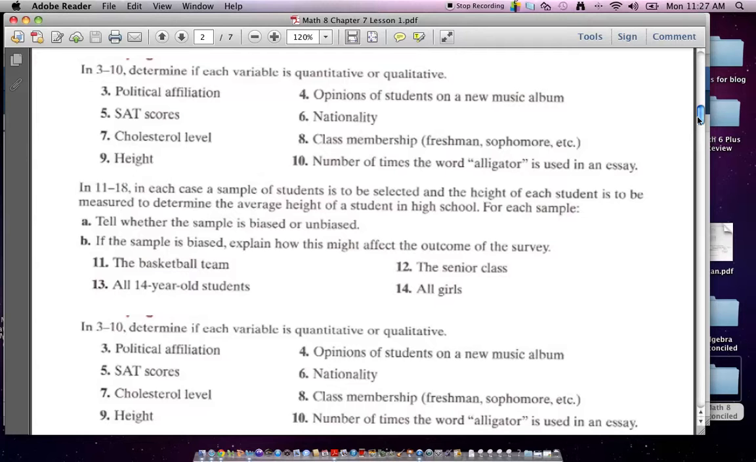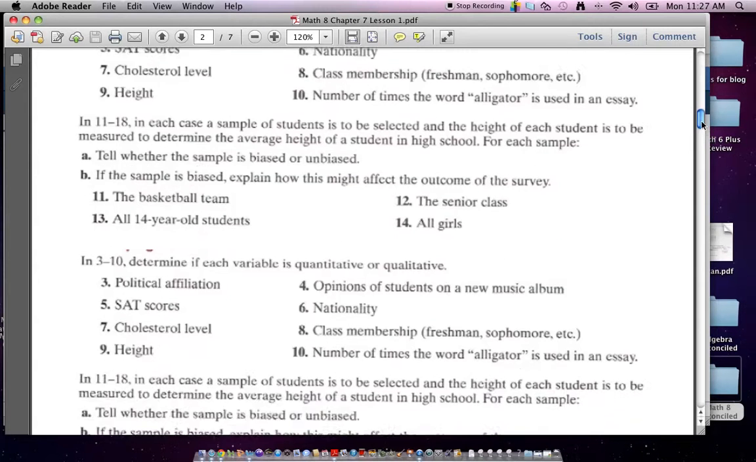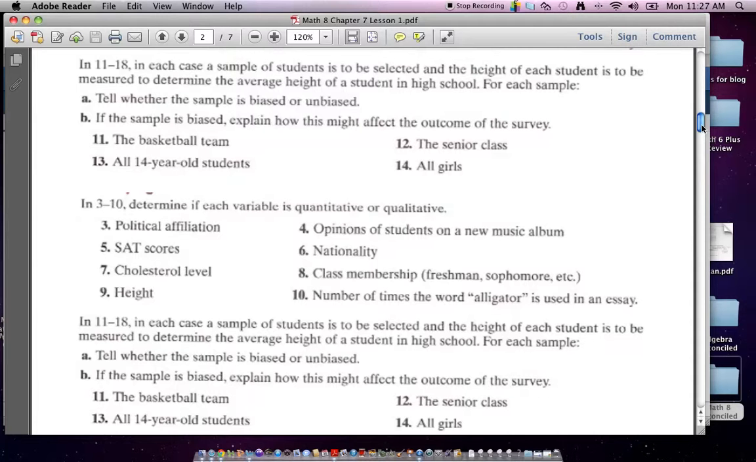This is a tricky one because we're saying freshman, sophomore, junior, senior, but it's actually quantitative because what grade is freshman? Ninth. What grade is sophomore? Tenth, 11th, 12th. What about height? Is that qualitative or quantitative? Quantitative. And by the way, class membership would be the usually part. Every once in a while, it's not a number, but usually it is. And what about the number of times the word alligator is used in an essay? It's quantitative, right? Because it's the number of times. Why would alligator be used in an essay? That doesn't matter. Okay, next.